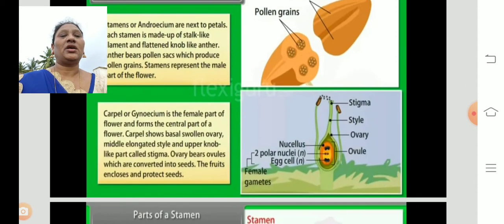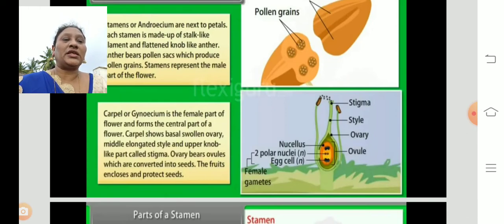Coming to the carpel. The carpel, or gynoecium, is the female part of the flower and forms the central part of the flower. The carpel has a basal swollen ovary, a middle elongated style, and an upper knob-like part called the stigma. The ovary bears ovules, which are converted into seeds, and the fruit encloses and protects the seeds.